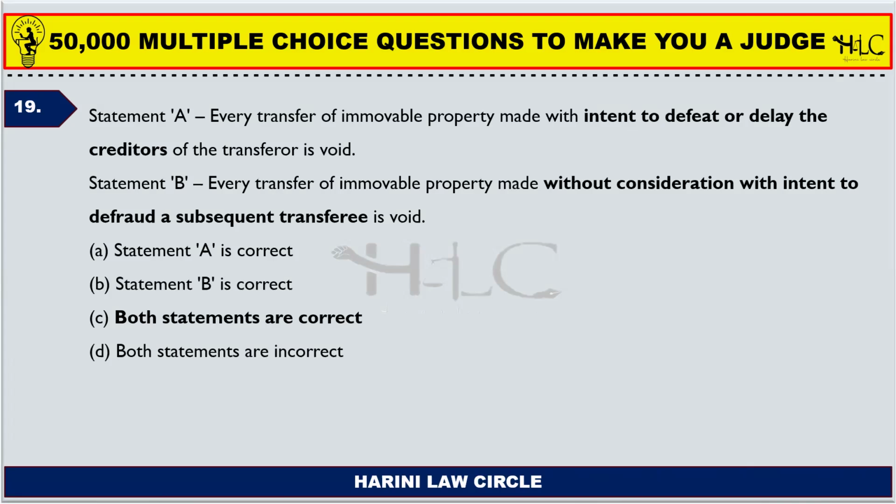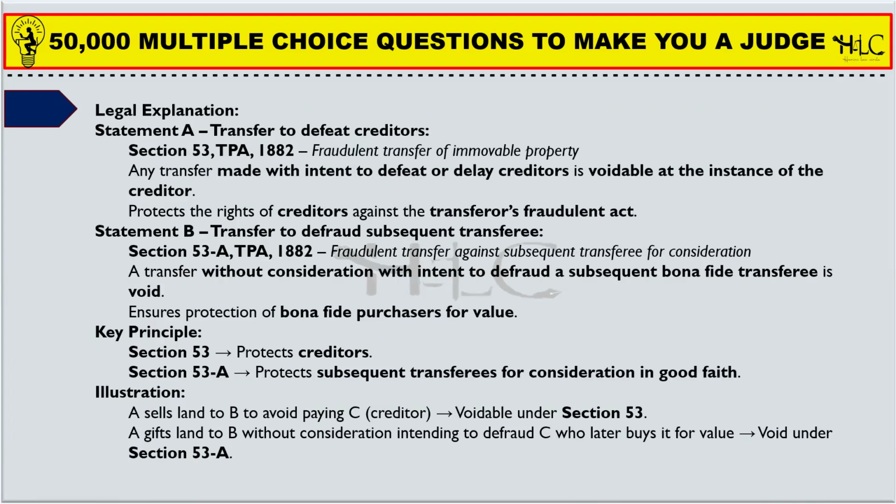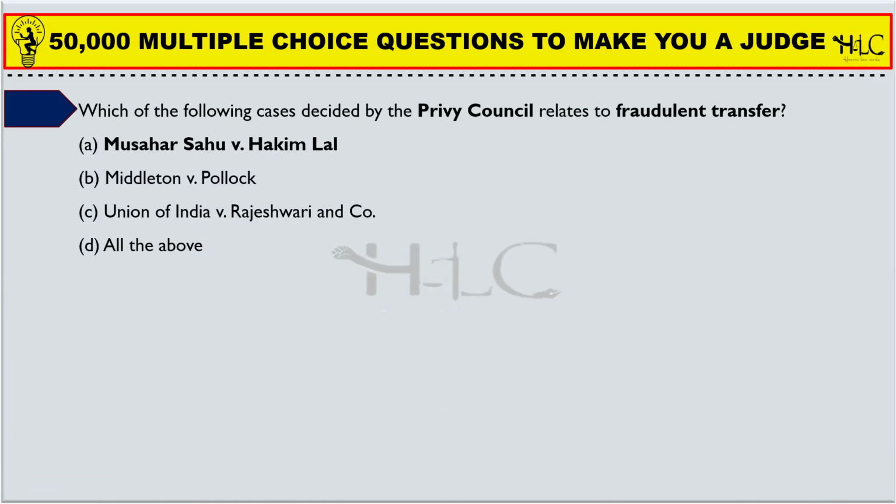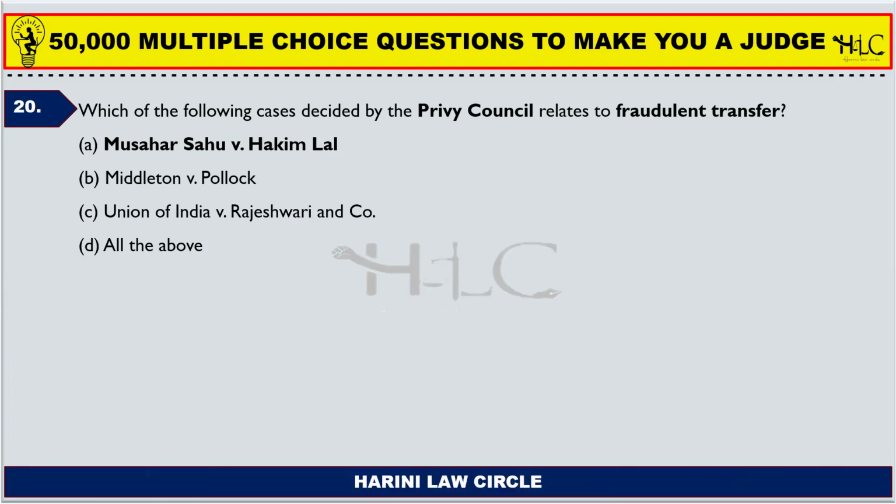Statement A is every transfer of immovable property made with an intent to defeat or delay the creditors. So there is a malafide intention, right? A malafide intention to defeat or delay the creditor. Such kinds of transfers of immovable property are also void. So both the statements are correct. Read the explanation to get to know the sections. Section 53 and 53A deal with the same. Section 53 deals with fraudulent transfers and 53A deals with part performance of a contract of sale.